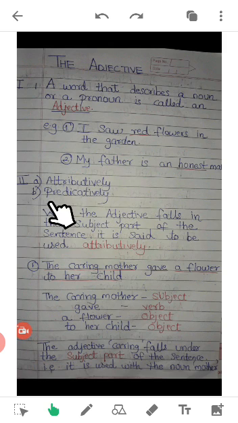What is attributively and predicatively? Your definitions are here. Go through these sentences so you remember what attributively is. And your example is there. Here, see, the next is the predicative adjective. Here also the meaning of the predicative definition is here. So copy this, children.